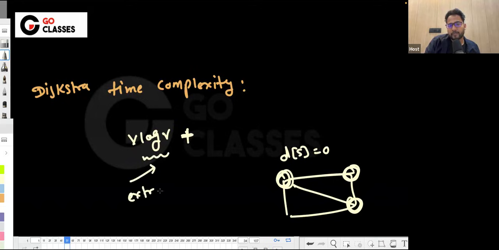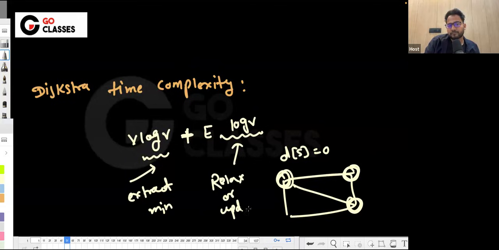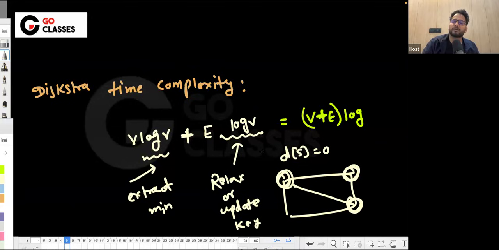So v times extract min we do, plus every edge is also relaxed once. So we do e times relax. Relax means update the key, or update the distance. So update key or relax takes that much time. Finally in Dijkstra you have (v plus e) log v time.